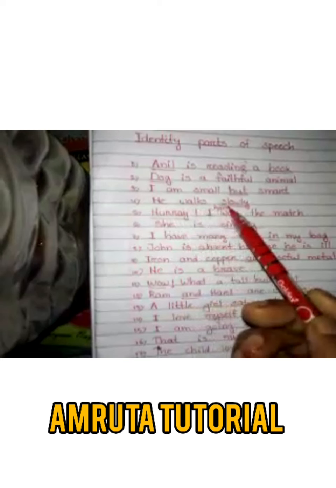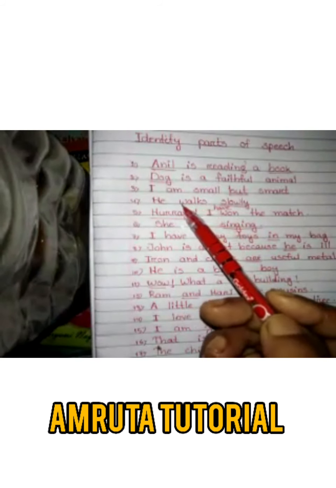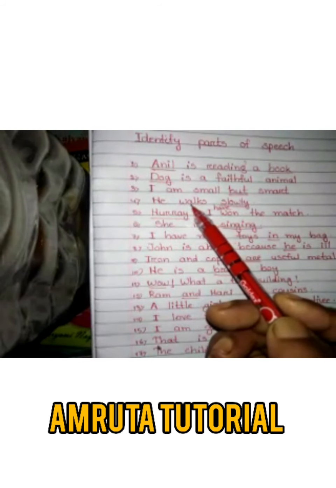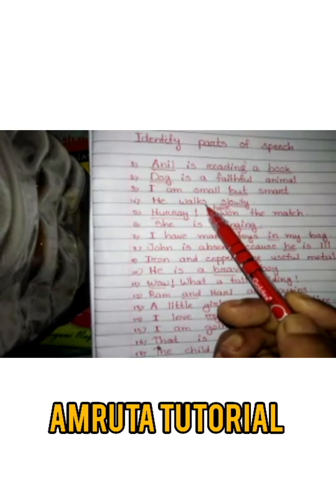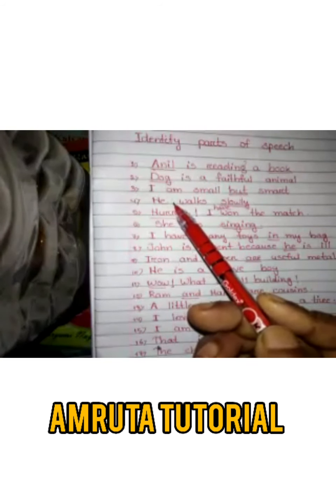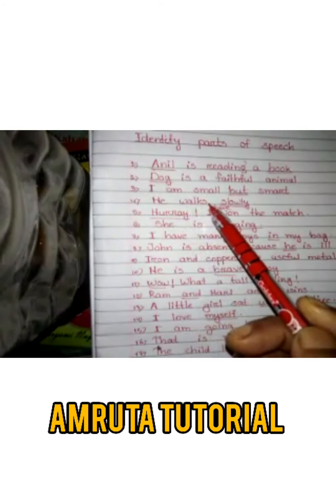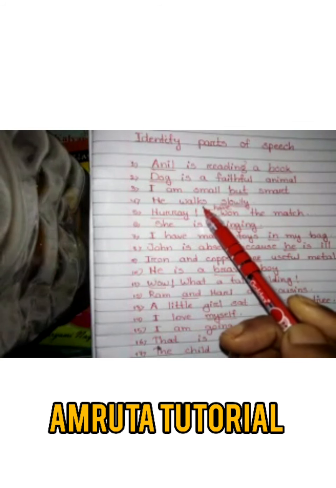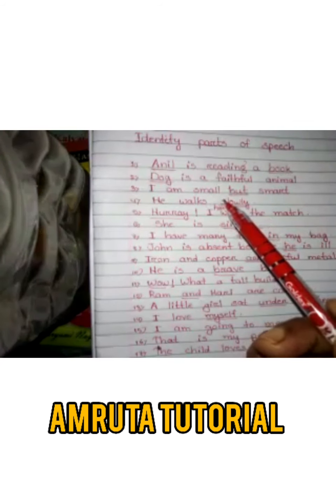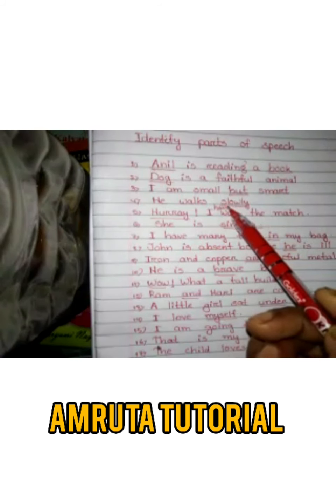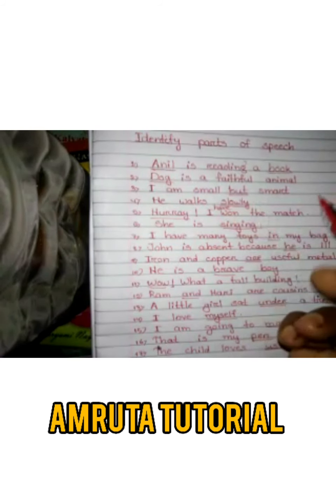In this sentence, what is the verb here? Walks. Here we added s because he walks is used for he, because he is singular third person. So we have to add s to this verb. How does he walk? He walks slowly. Here slowly is an adverb.